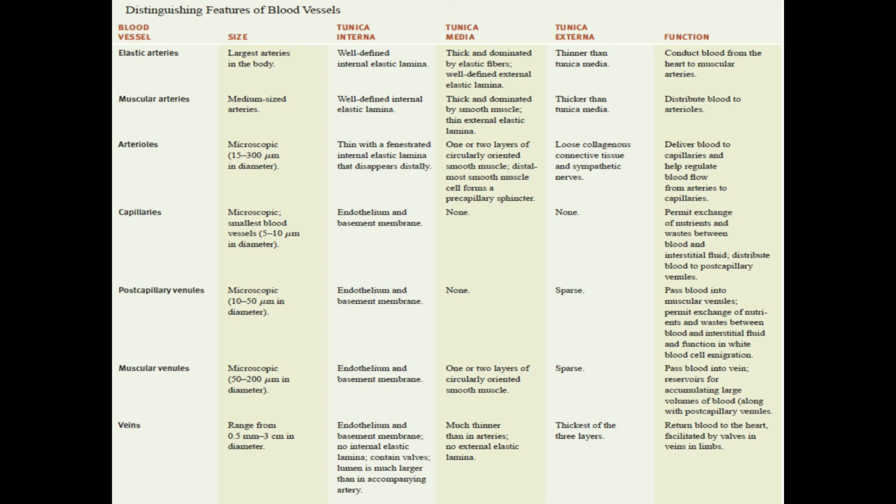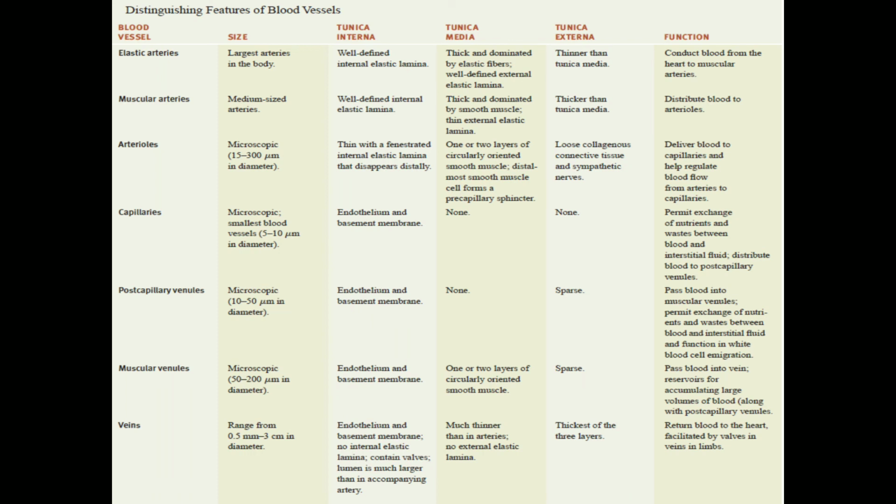The muscular venules are microscopic in nature. The diameters may vary from 50 to 200 micrometers, and they also have endothelium and basement membrane, one or two layers of circular smooth muscle, and very little tunica externa. The main function of the muscular venules is to pass blood into the veins, transporting blood from the capillaries and venules into the veins.